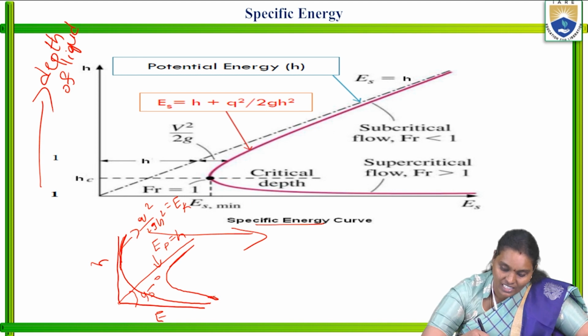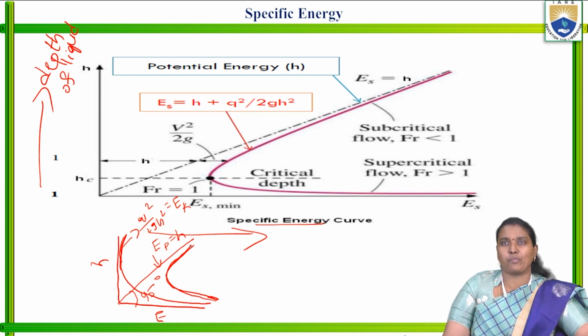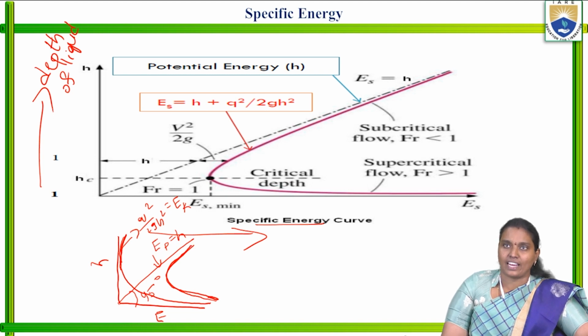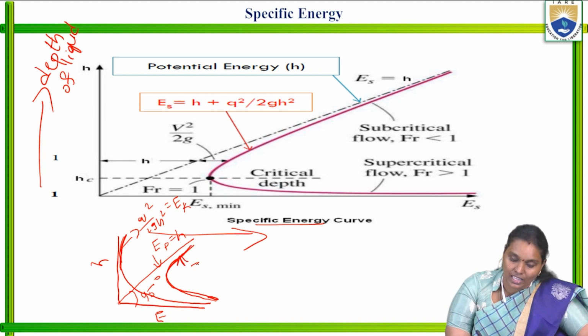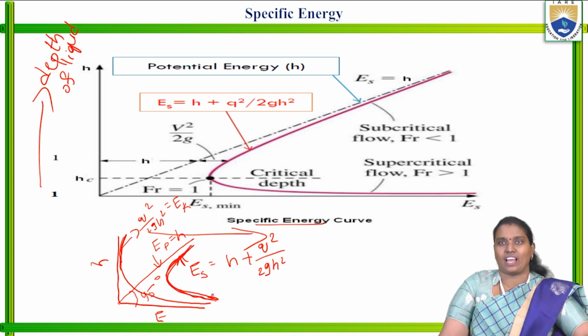It is like this, the combination of potential energy and kinetic energy. This is E specific energy, equal to H plus q square by 2G H square. The shape is like this.